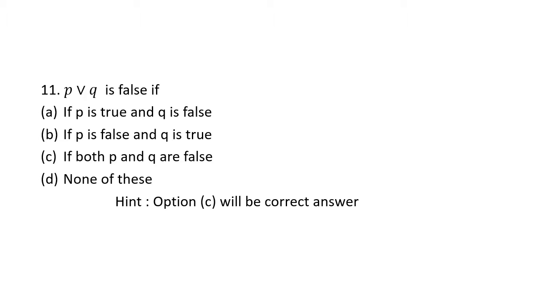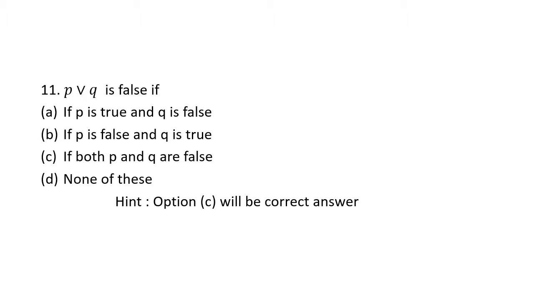For such a logical connection, what is the importance? How to take care? What is the use? See, if you observe the first one, it is mentioned P is true. If you observe the second one, it is mentioned P is false, Q is true. If you observe the third one, it is mentioned P and Q are false.